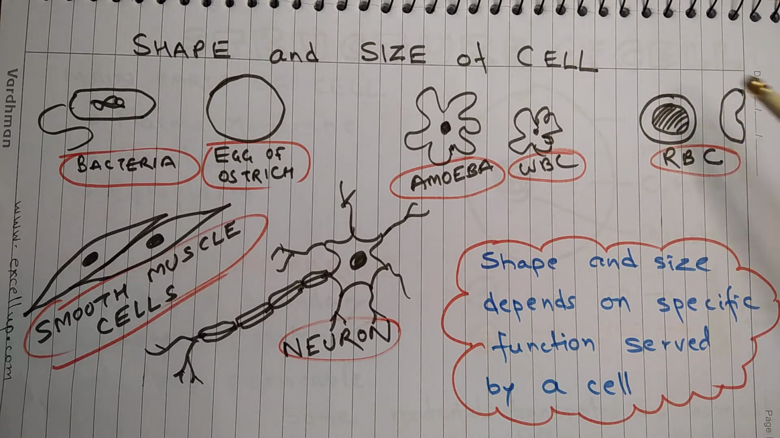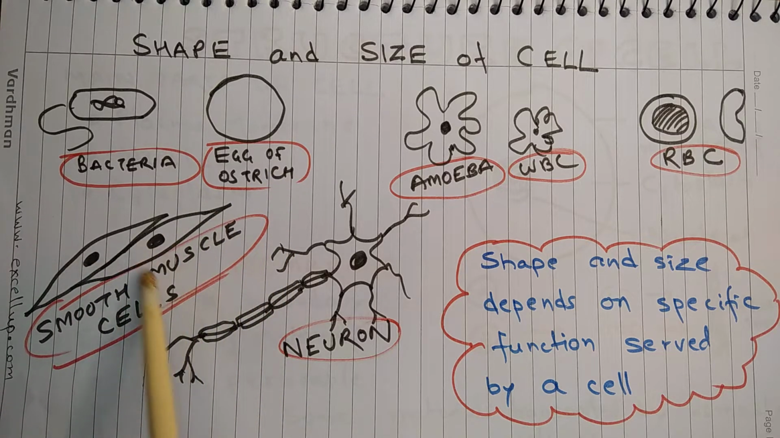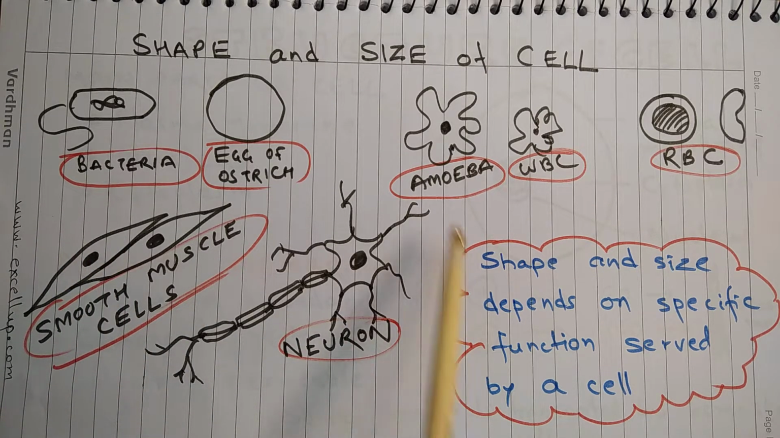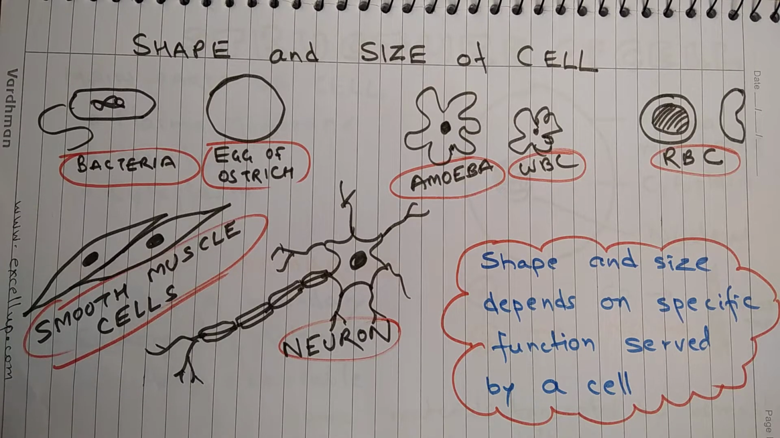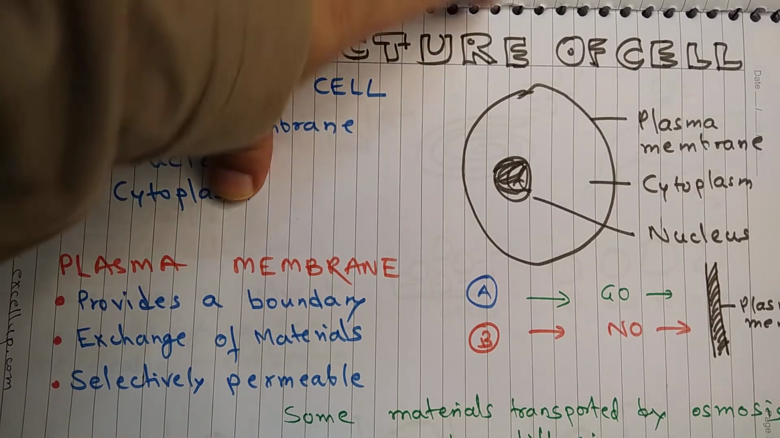RBCs are disc shaped and concave in nature. RBC means red blood corpuscles, and because of the concave shape, the red blood cells can easily pass through even the narrowest blood capillaries. Smooth muscle cells are spindle shaped, which means they are pointed at ends and broad at the middle. Neurons have a special shape. Neuron has a star like head with a long tail. Okay, so this is all about shape and size of cells.